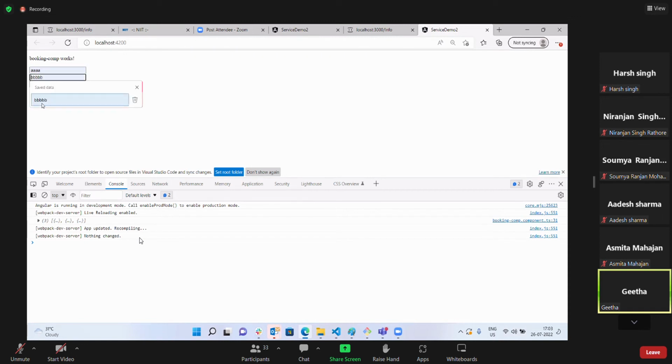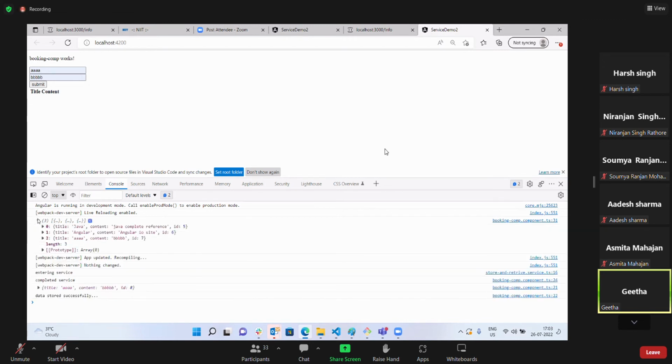When I add anything and submit, see how it is returning. Here itself you can see how it is returning. What is the return type of that? Array of objects. It is returning an array of objects. The first object has title, content, ID. The second object also has title, content, ID. The third object also has title, content, ID.